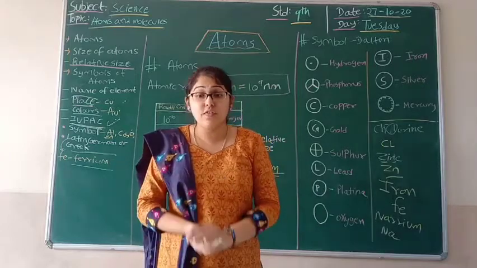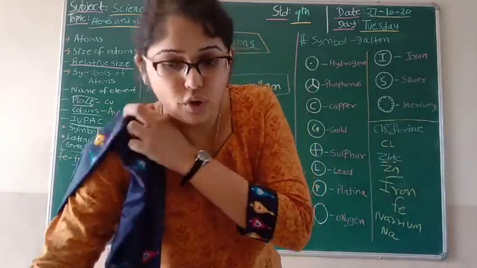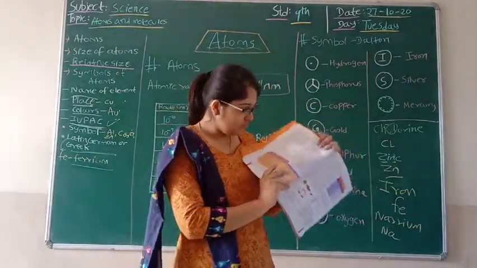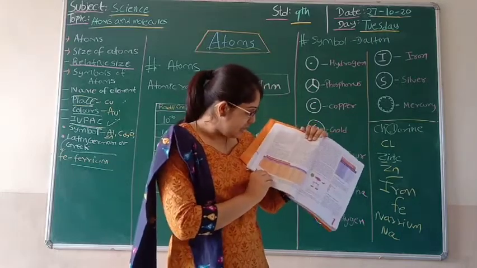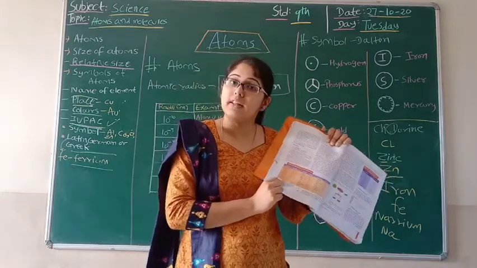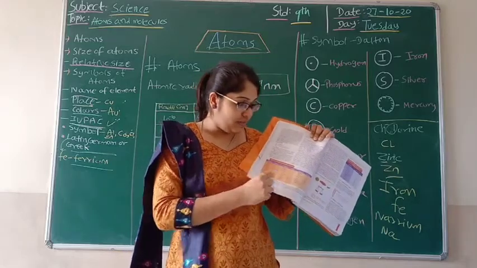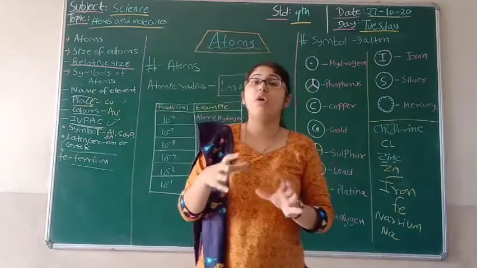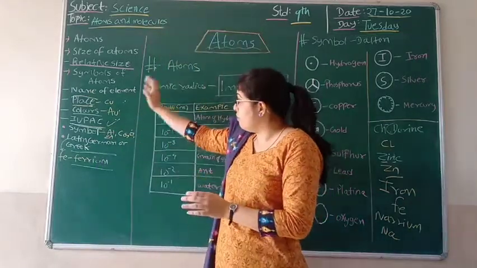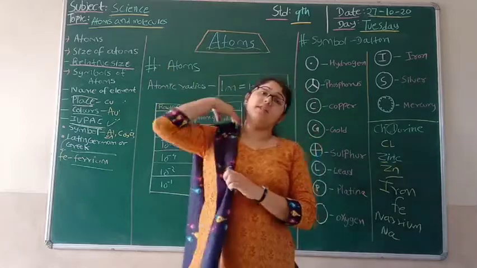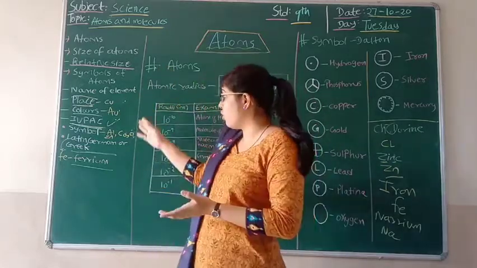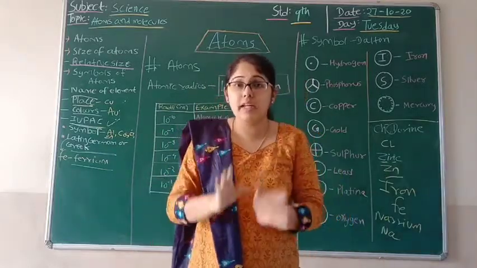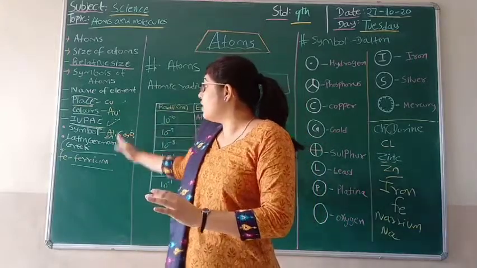So students, if you see page number 34 of your textbook, you will be able to see this table. This table is table number 3.1, symbols of some elements. In that you will be able to see in detail how different elements are named. Just justify the symbol of each element on the basis of place, colors, IUPAC and Latin names. Then you will be able to know that not only cobalt, zinc, chlorine, iron or sodium, but many more elements are named on the basis of this concept.